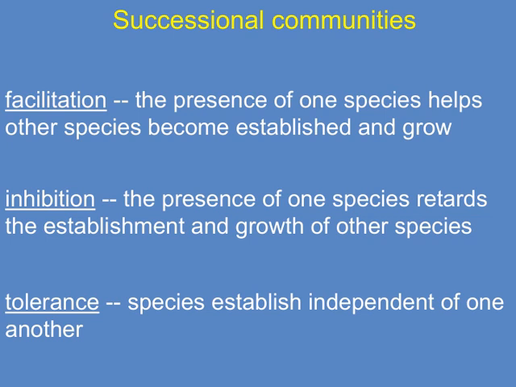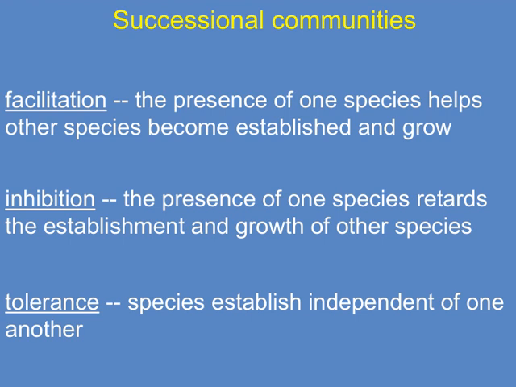First, we have facilitation. This is where the presence of one species actually helps other species become established and grow. It's like a positive domino effect. One species creates conditions that make it easier for others to thrive. Next, we have tolerance. In this case, species establish independently of each other. One species doesn't really influence whether another can settle or grow. They coexist without much interaction.